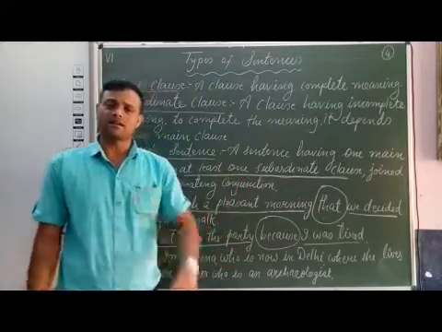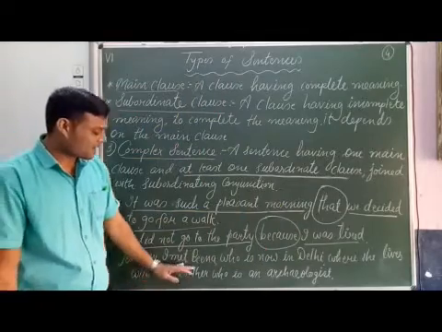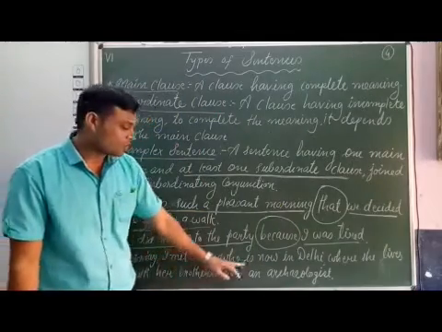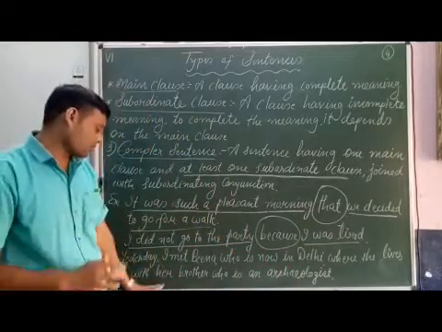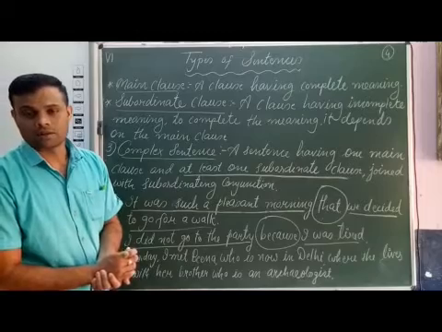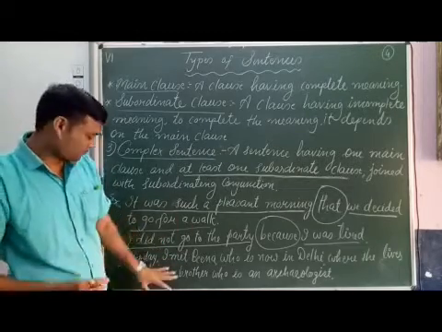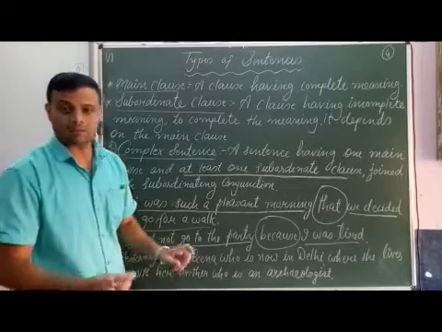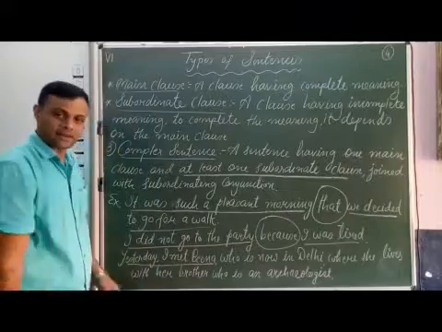Now see the third example. Yesterday, I met Beena, who is now in Delhi, where she lives with her brother, who is an archaeologist. It is a long sentence. Now see, yesterday I met Beena is a main clause, as it has complete meaning.